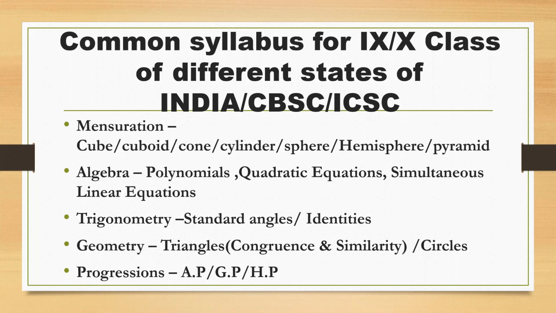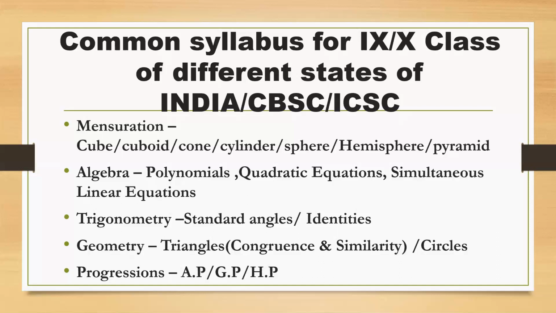And I have identified geometry. In geometry, triangles. Triangles means congruence and similarity. Congruence might have been dealt in 9th class and similarity is dealt in 10th class, or minor alteration may be there. And something regarding circles, some theorems regarding circles. These are the identified topics for geometry. And at the end, progressions, AP, GP, HP. These may be the common core syllabus irrespective of the state.